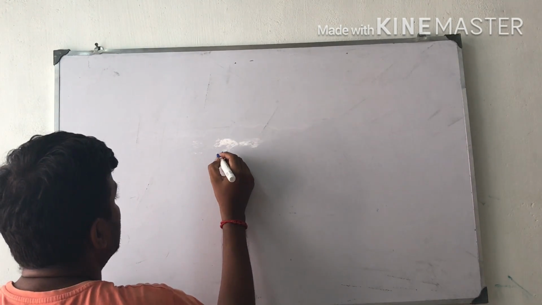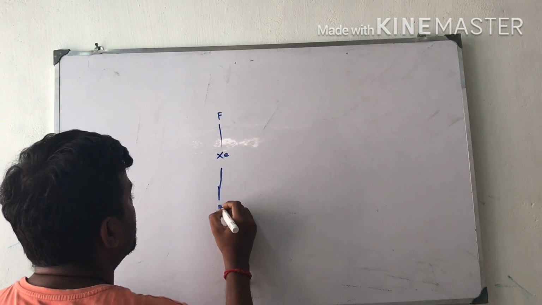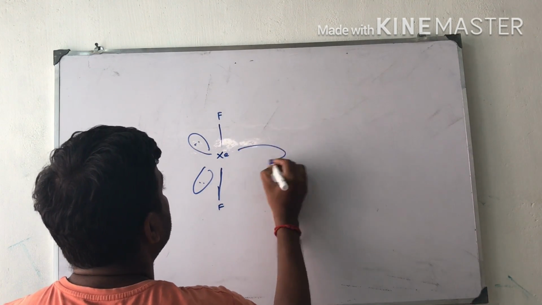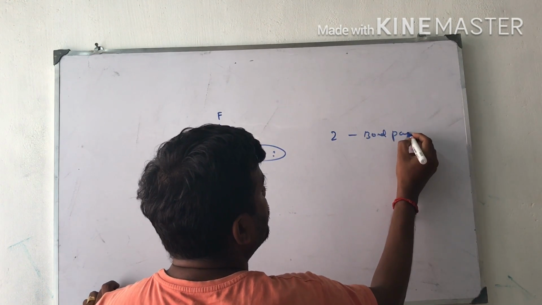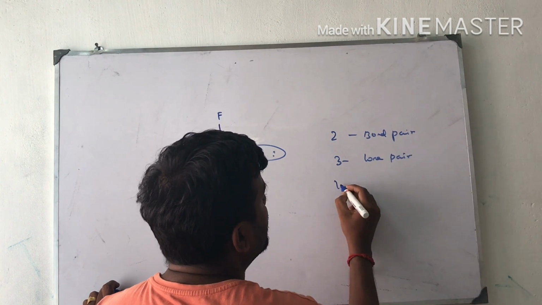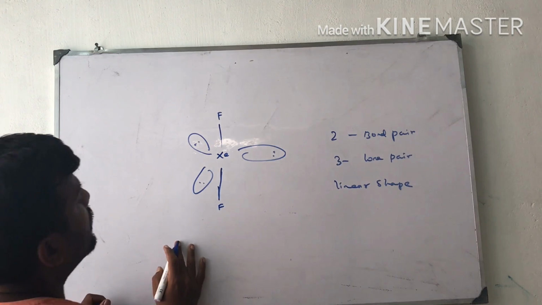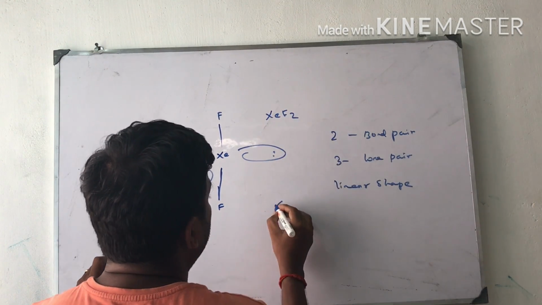XeF2 is like this. Xe is there, F is there, F is there. It contains 2 bond pairs and 3 lone pairs, and it has a linear shape. This is called XeF2.